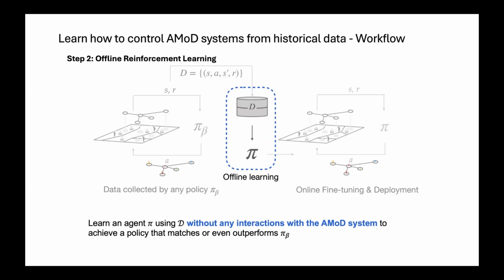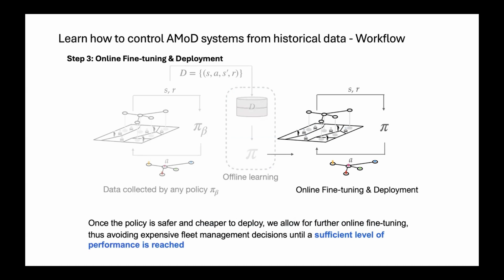And here we can pre-train the agents, obviously, also several times. We can adjust the parameters, do some hyperparameter tuning until we have stable learning. But we can retrain basically using this same data set and don't have to recollect data again and again, like in the online learning setting. And finally, once we have a policy that is pre-trained and safer and cheaper to deploy, we can actually allow for online interactions with the environment, to allow for further online fine-tuning to basically close any potential performance gaps to online RL. And this way, we can basically avoid all of these expensive fleet management decisions that an agent would do in the early stages of training, just for the purpose of exploration.